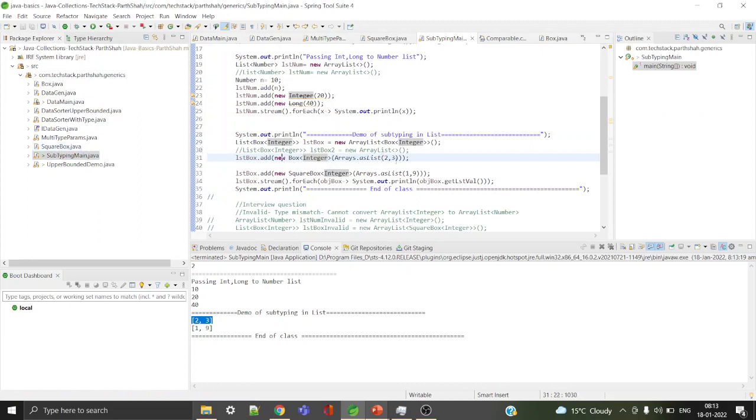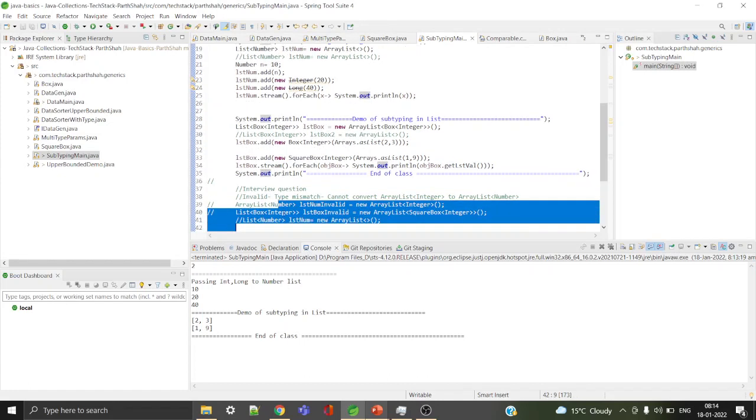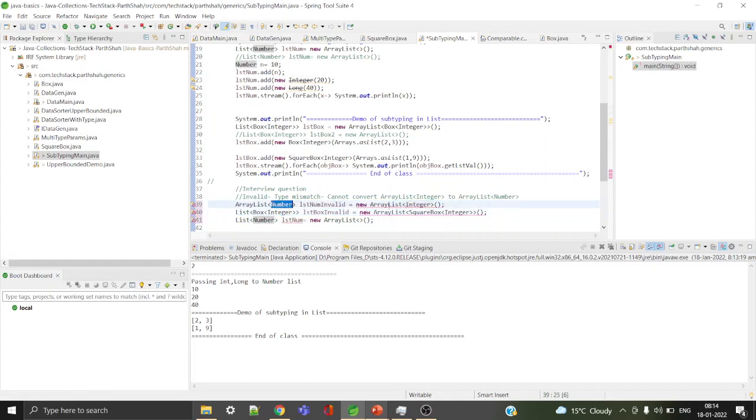Okay, so I pass 2 and 3 and I pass 1 and 9 for square box, and it works fine. Now what is important to understand here is, this is the interview question. ArrayList of Number, I cannot write it like this: ArrayList<Number> equal to new ArrayList<Integer>. Okay, because ArrayList<Integer> is not equivalent to ArrayList<Number>. Both are different, even though Integer is a subtype of Number, both ArrayLists are different.